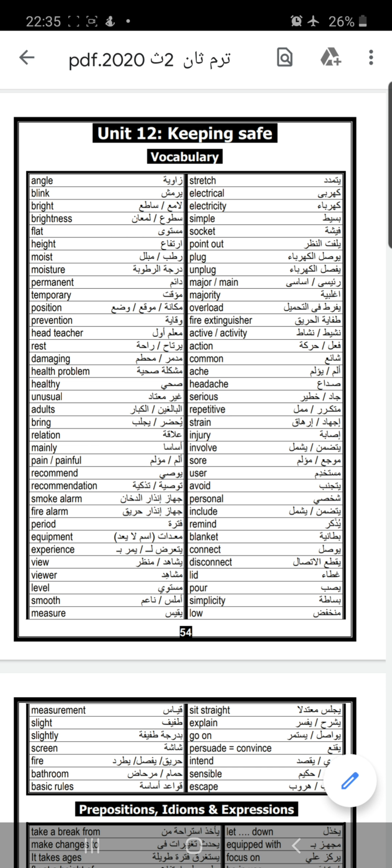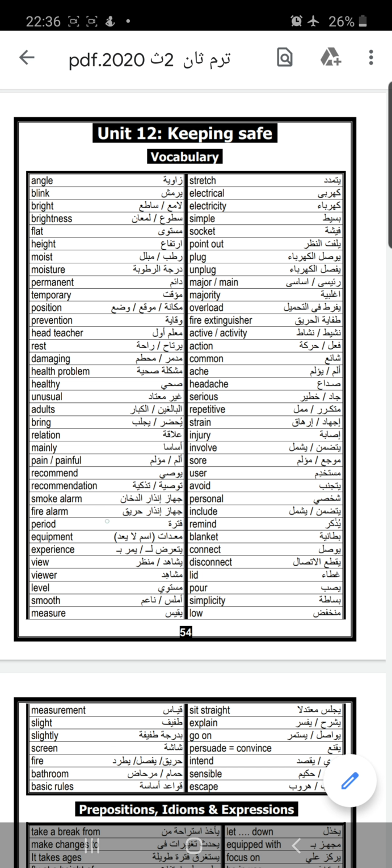Recommend. It's a verb that takes to plus infinitive, and the verb plus ing. I recommend traveling to Alexandria. I recommend traveling to Alexandria in winter. I recommend you travel. Recommendation: you have to know that recommendation takes make. Make a recommendation. Smoke alarm. Fire alarm.